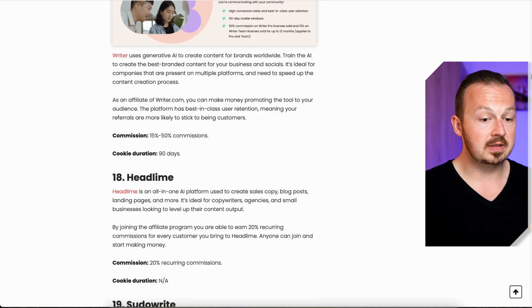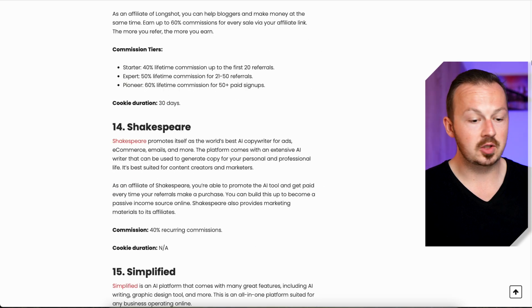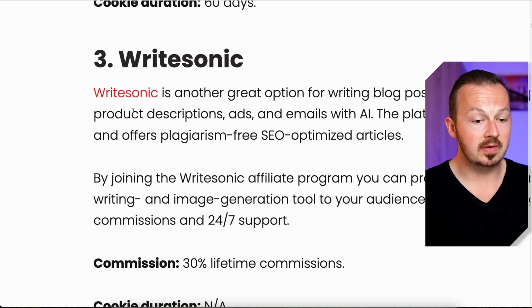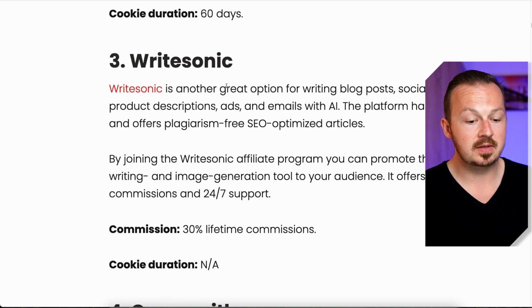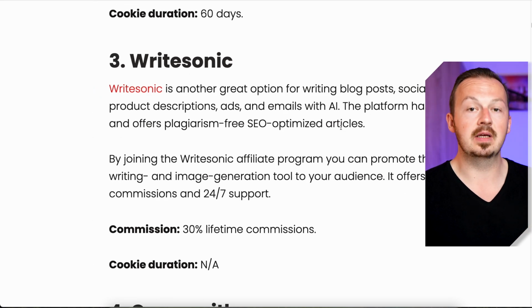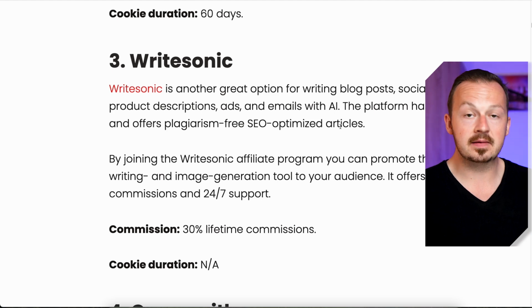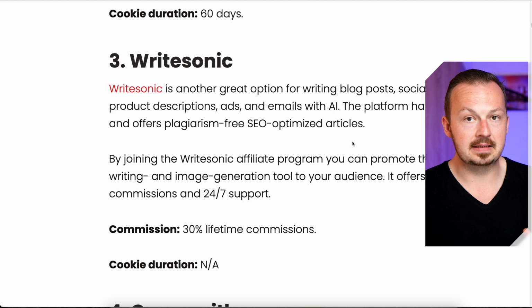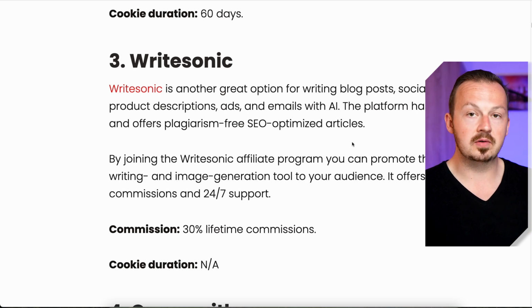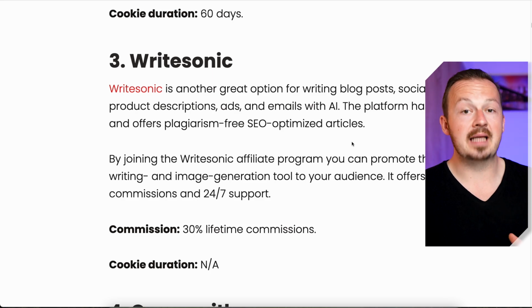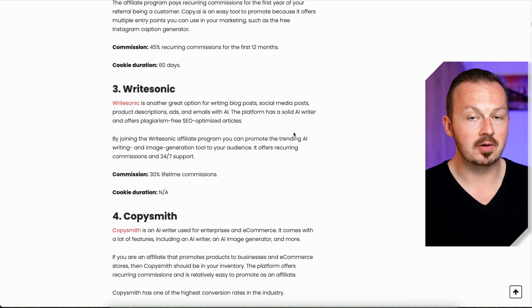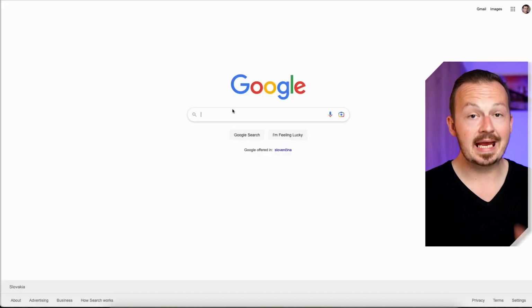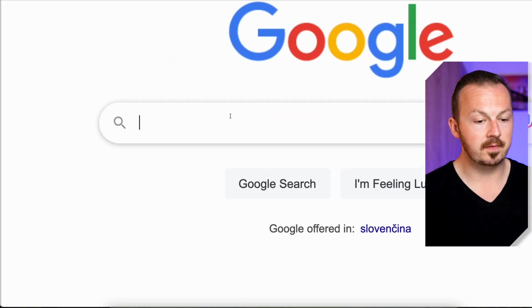So pretty much just go through this article and pick one AI tool that you want to go with, and I'm going to show you how to do this with Writesonic AI. I've been using Writesonic before to create high quality AI articles for my other methods, so I know this website through and through and know how to use it, but that's not entirely necessary, okay? All you need is to know how to use the basic functions of the AI tool that you will be promoting, but for the very first time, I highly recommend that you pick one that you're at least to some degree familiar with.